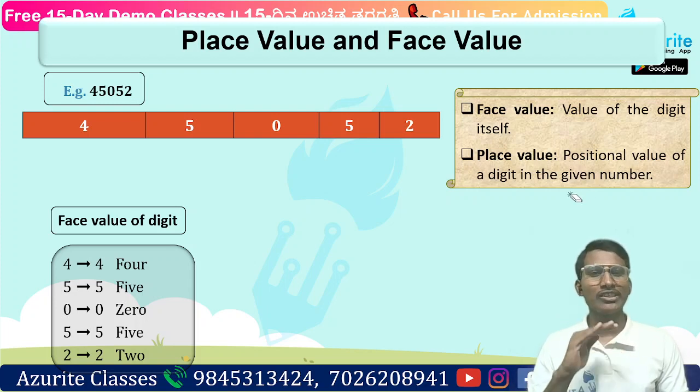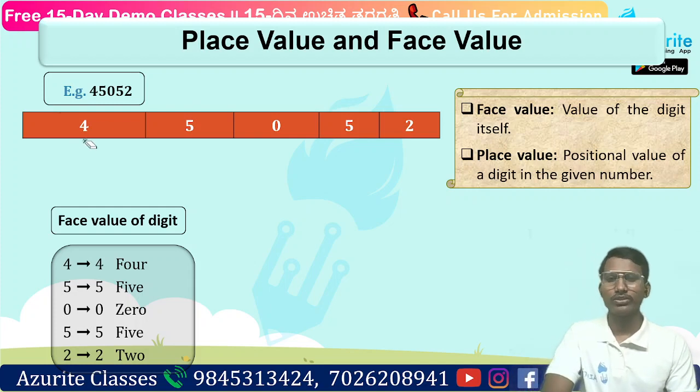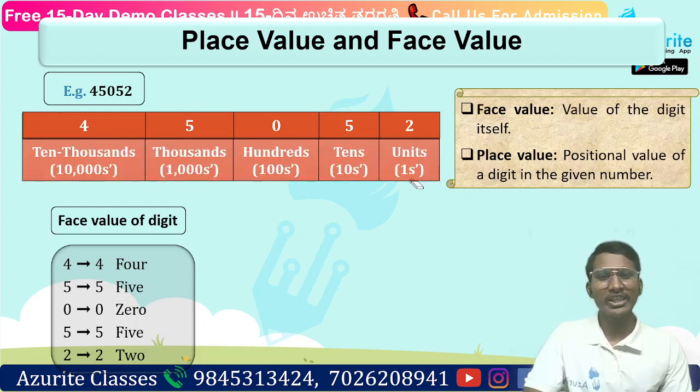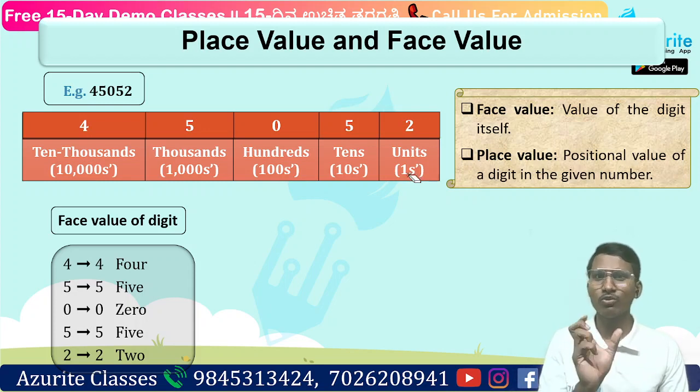So here this 2 is at the ones place, that is units place, and this 5 is at tens place, then hundreds, then thousands, then 10,000. Units place means ones, so 1 rupee. How many 1 rupee coins are there? 2. So the total is 2 rupees, right.